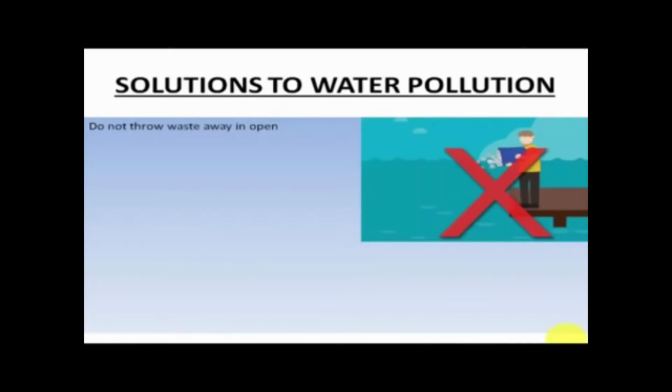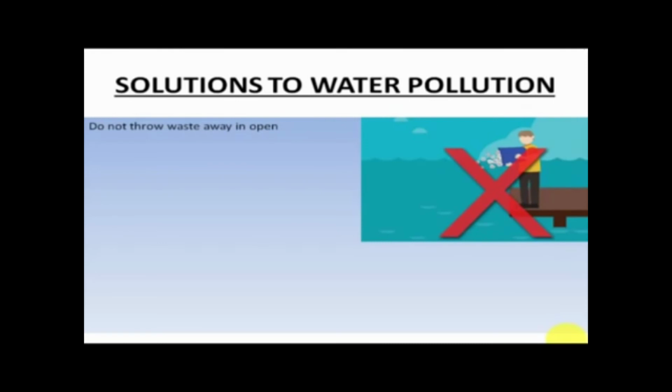Now let's learn about some of the remedies or solutions to water pollution. See, preventing water pollution deals with something that everyone, including the government and the local councils, needs to get involved with. We should never throw any waste away open and unattended.